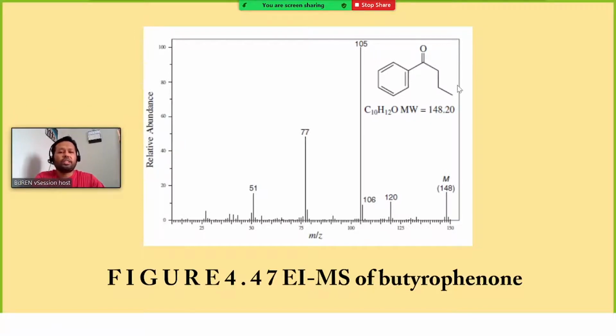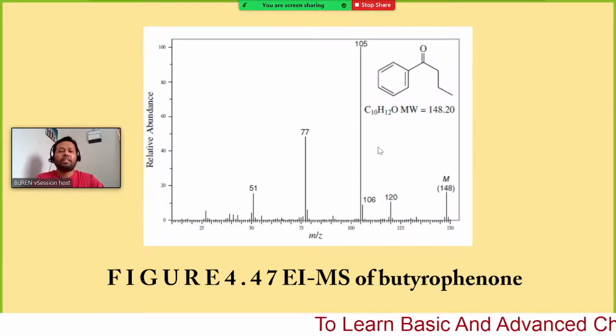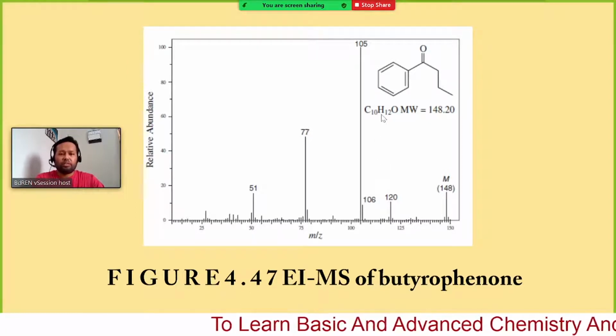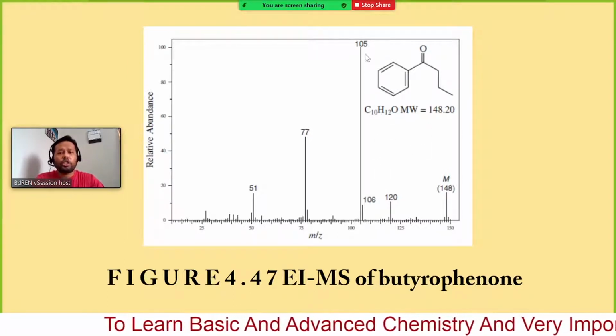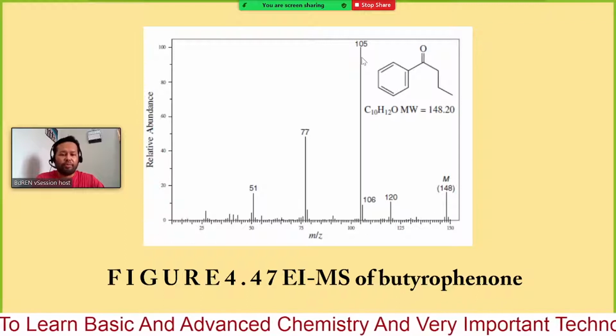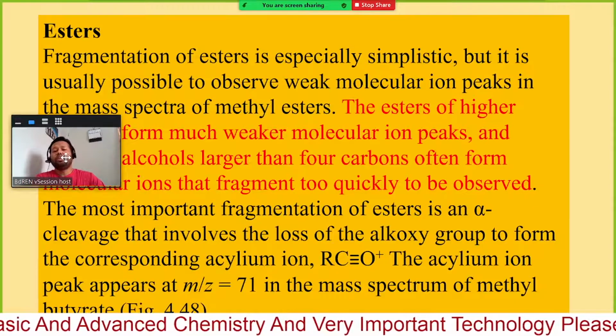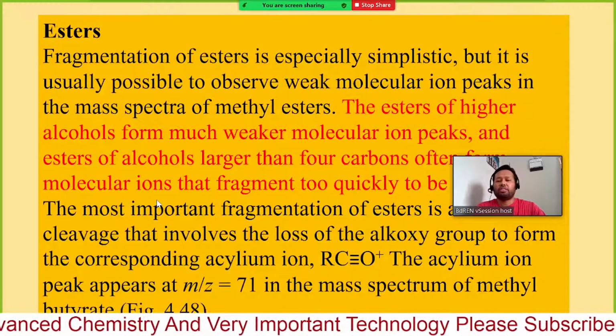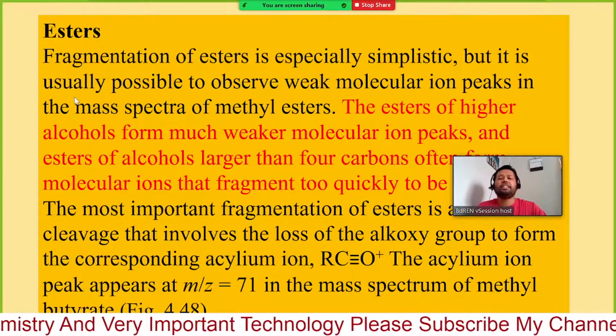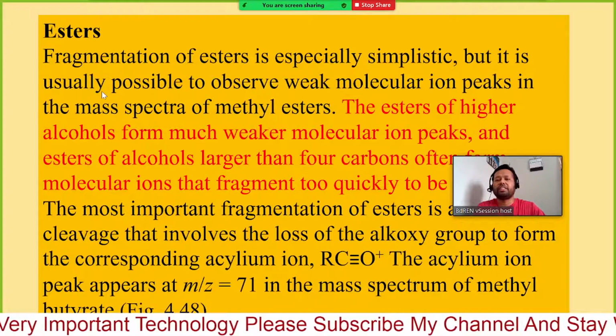Butyrophenone, here you can see the mass spectrum of butyrophenone. Its mass is 148, and if it undergoes the McLafferty rearrangement, then you can find the product corresponding to mass 105. Now we will see esters, and almost at the end, esters and then finally carboxylic acids.